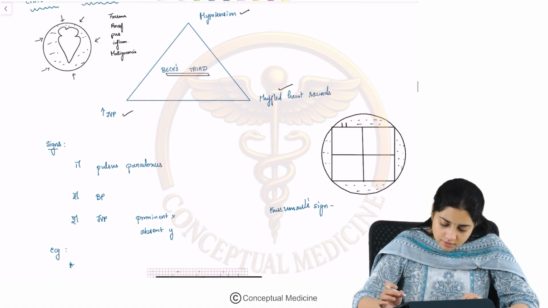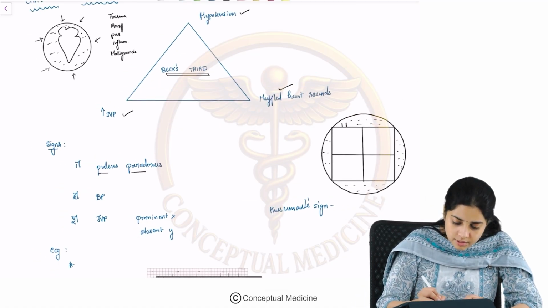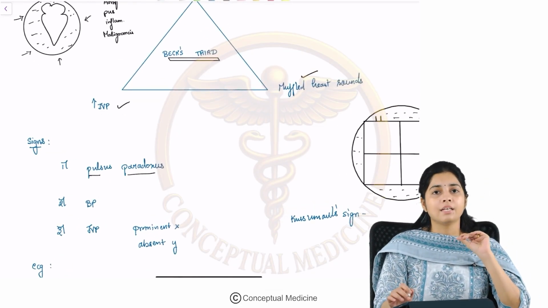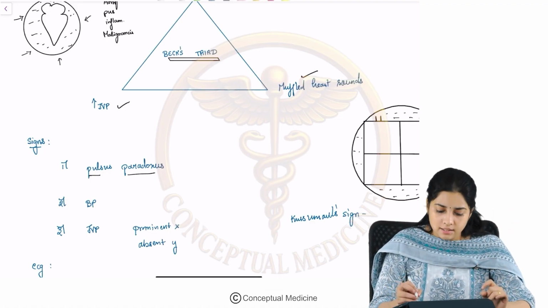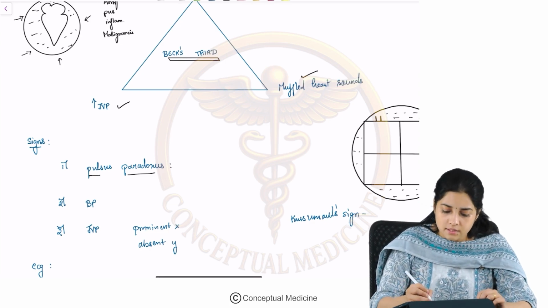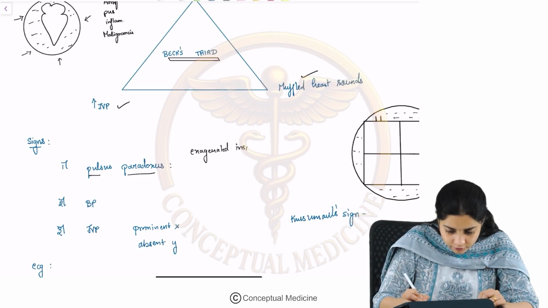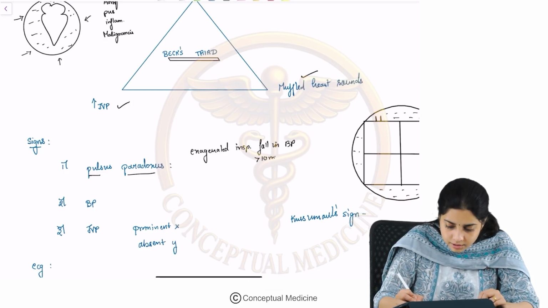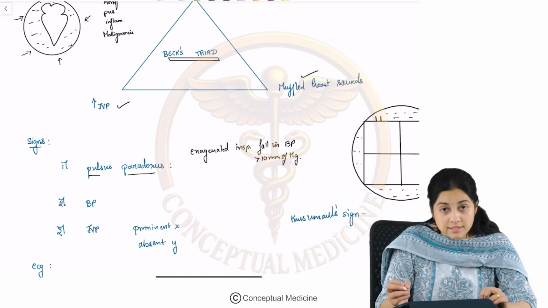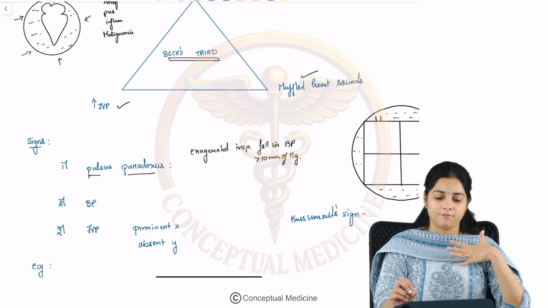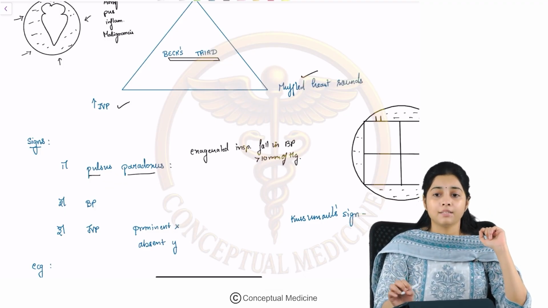Now, let us look at the signs. What are the signs of cardiac tamponade? The first one is your pulsus paradoxus. If you just revisit the chapter on pulse, I have discussed the mechanism of pulsus paradoxus. Let us briefly discuss it again. What is this pulsus paradoxus? There is an exaggerated inspiratory fall in the blood pressure by more than 10 millimeters of mercury, and this is what we call the pulsus paradoxus.